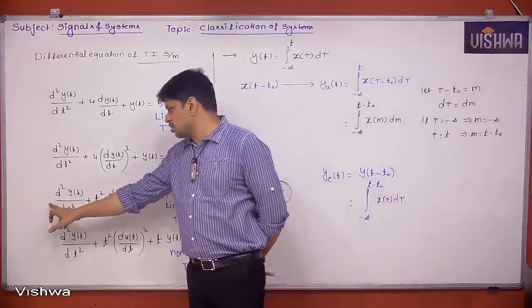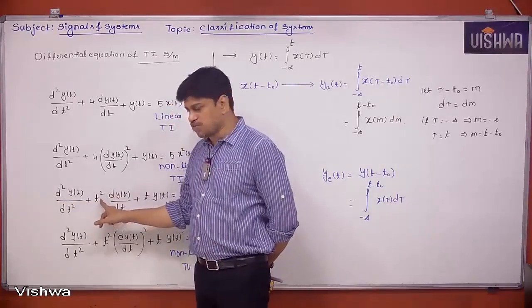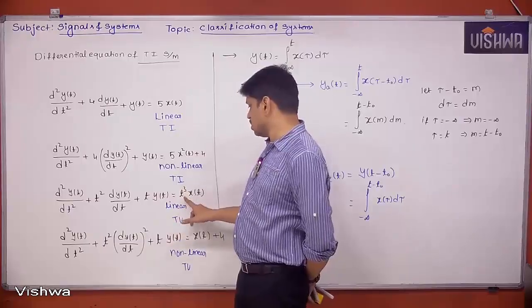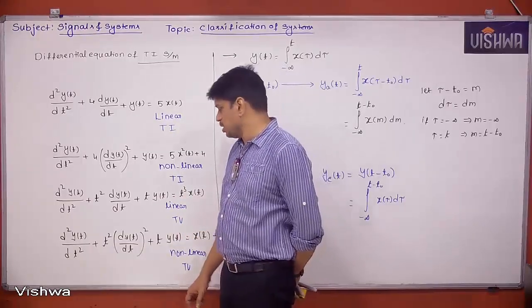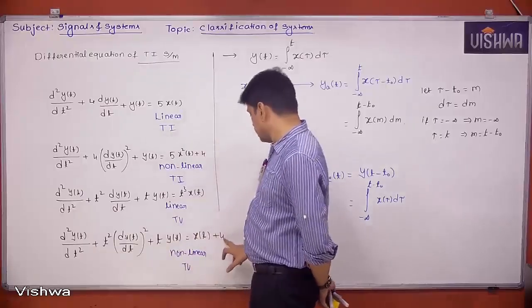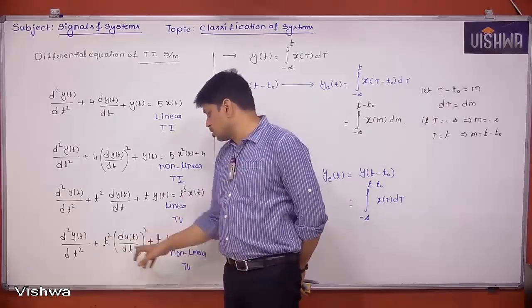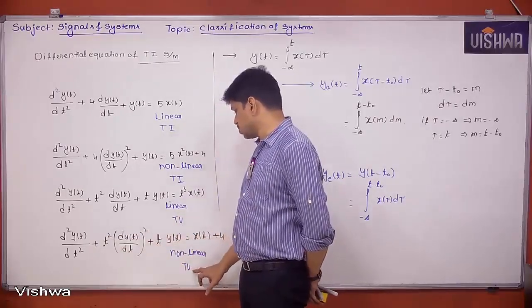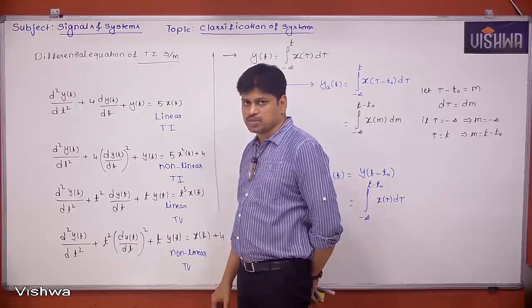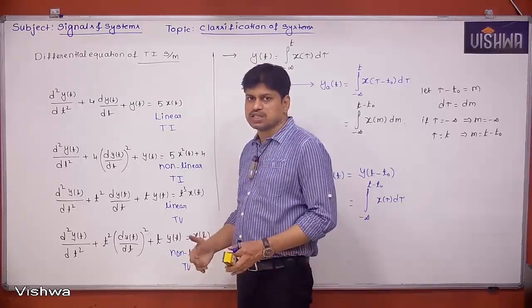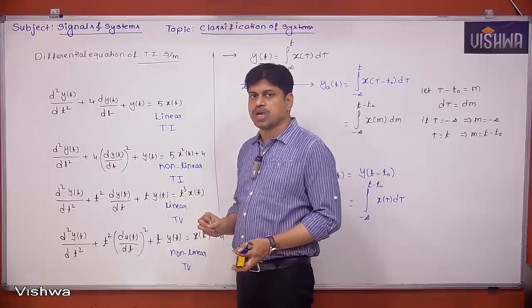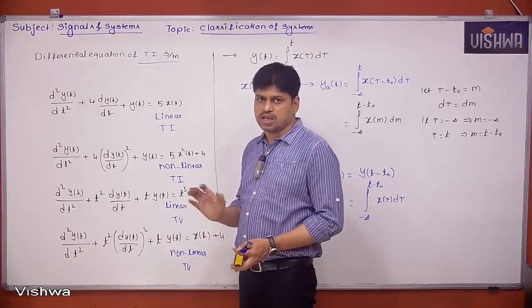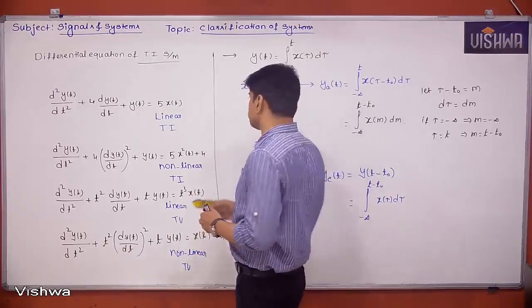Now if you observe carefully, 1, t square, which is a function of time, t, which is a function of time, t cube, which is a function of time, which makes the system a time variant system. Here also t square, t, and here constant. So these two terms are functions of time. That's why it is going to be a time variant system. So this is what we have to check, whether a differential equation represents a time invariant or time variant system. What we have to check is the coefficients. Are they constants or not?